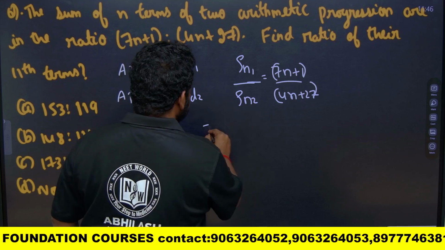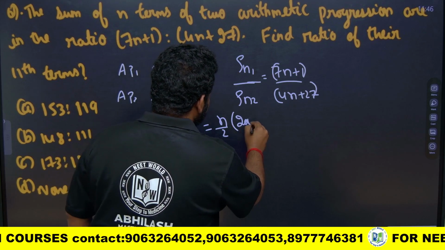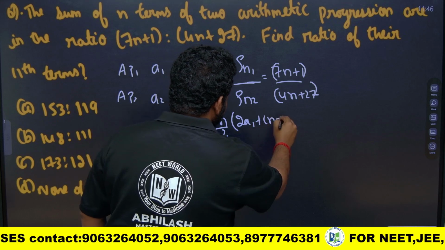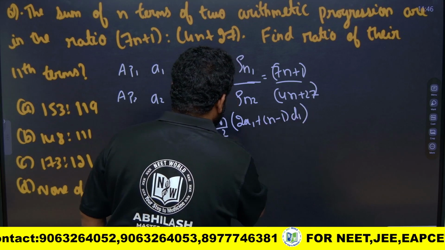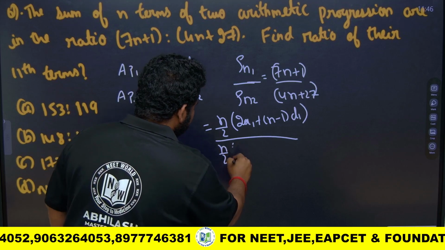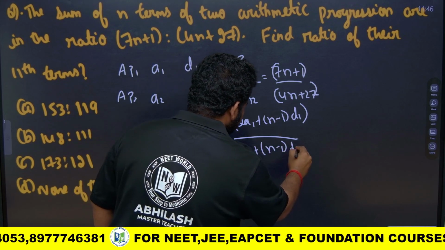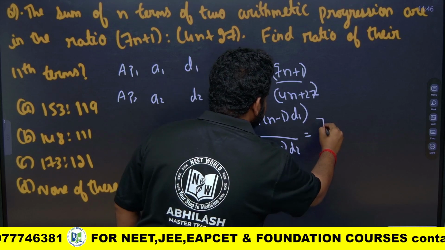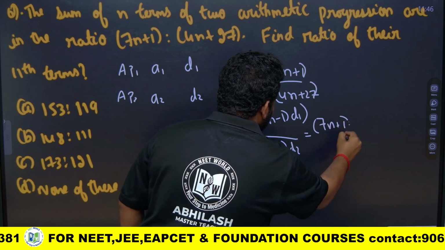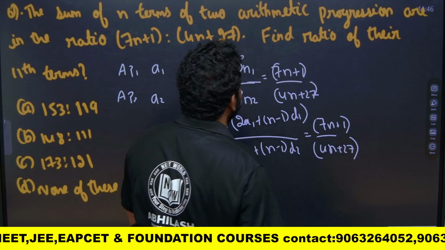What is Sn1? It is n by 2 into 2a1 plus n minus 1 into d1, divided by n by 2 into 2a2 plus n minus 1 into d2. This is equal to 7n plus 1 by 4n plus 27. This is what we have.